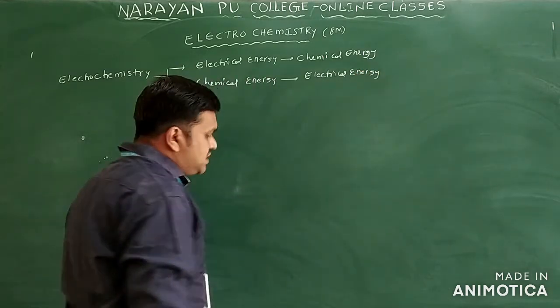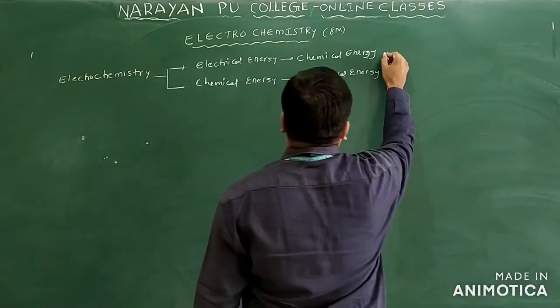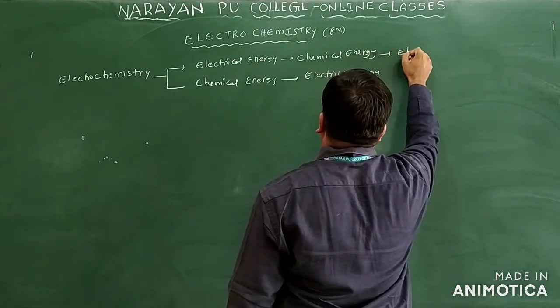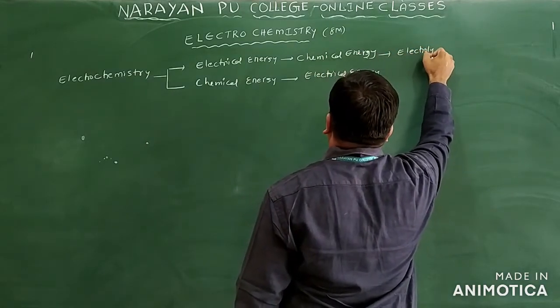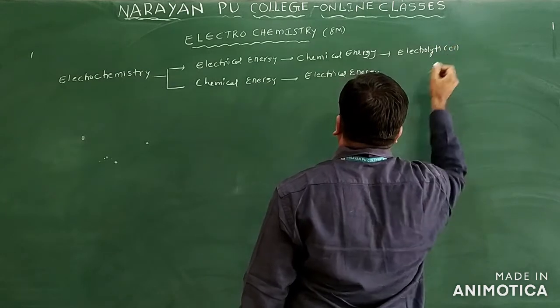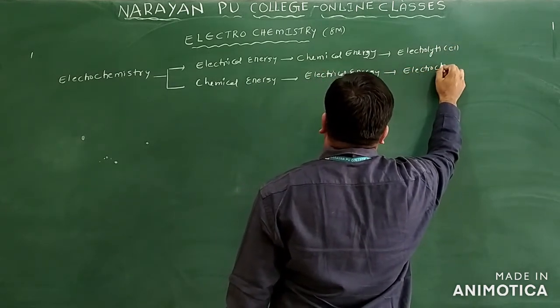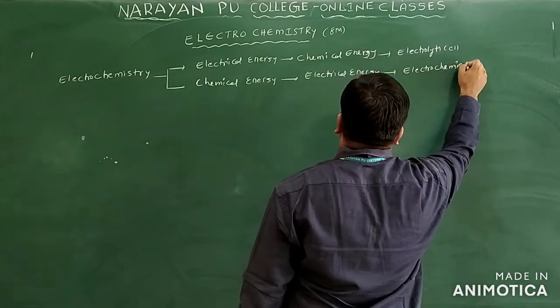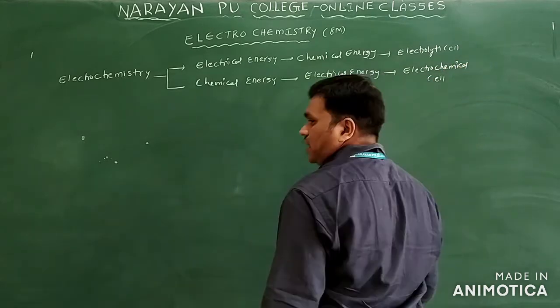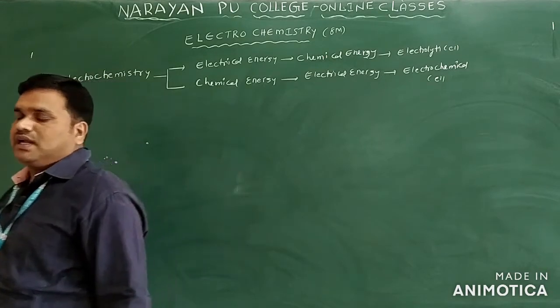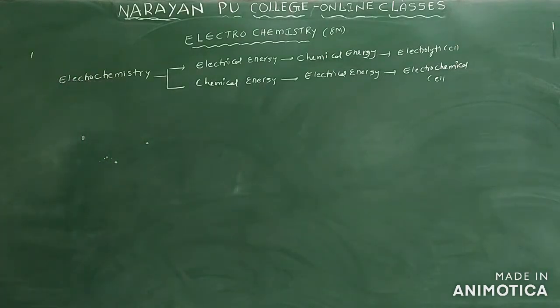If electrical energy is converted into chemical energy, we call it an electrolytic cell. And the other one is called an electrochemical cell. Now we have two types of cells: one is the electrolytic cell and one is the electrochemical cell.